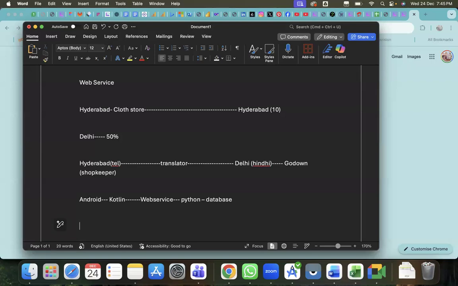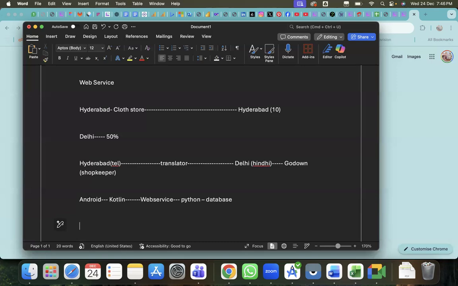So any of these three sends a request in any language, like maybe I'm using Kotlin, someone using Java, someone using Angular, someone using PHP, someone using React, whatever it is. So you have to migrate your code into web service format, then you send it to the backend team.